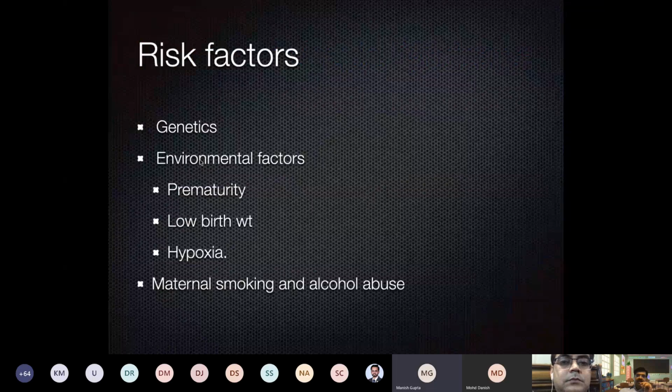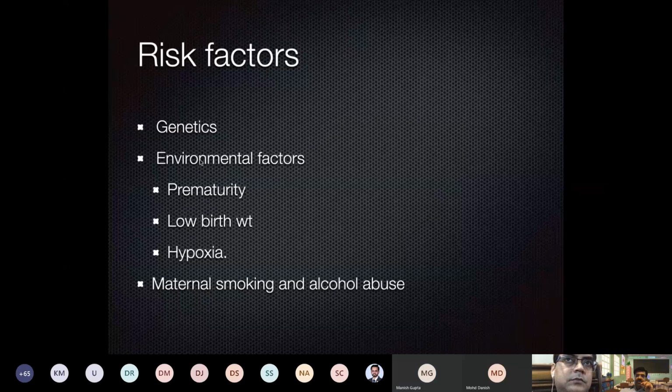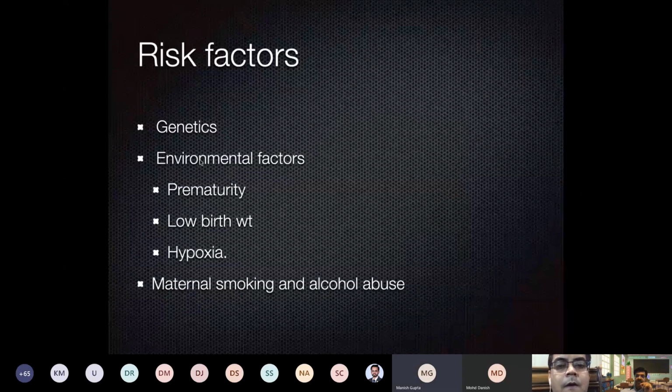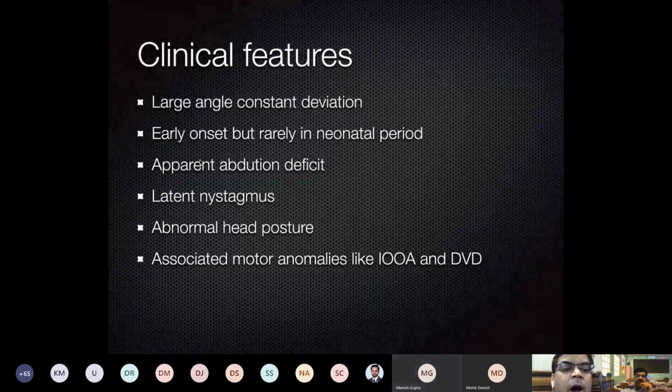We'll discuss risk factors. Sometimes it is genetic, then in premature children, low birth weight. Again, that comes in the stormy perinatal period. Maternal smoking and alcohol abuse have also been shown to be associated with infantile esotropia.